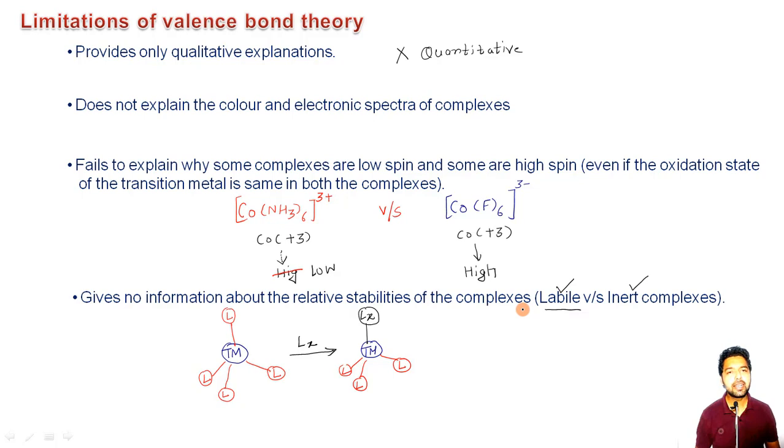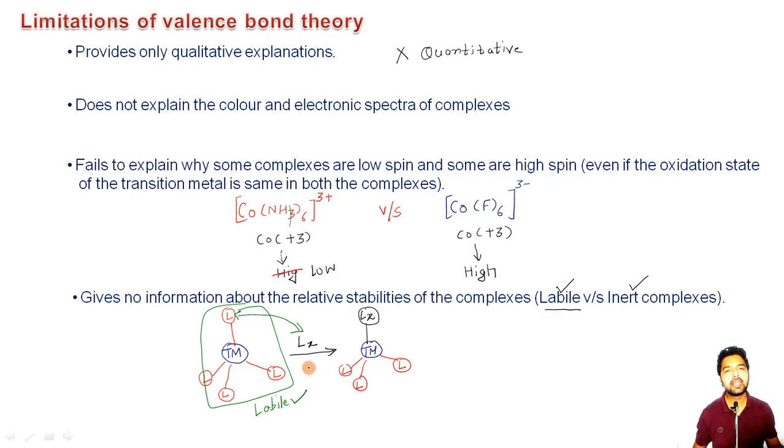Labile means that the displacement of this ligand with the new ligand is quite easy. So it is not inert, it is reactive in nature.